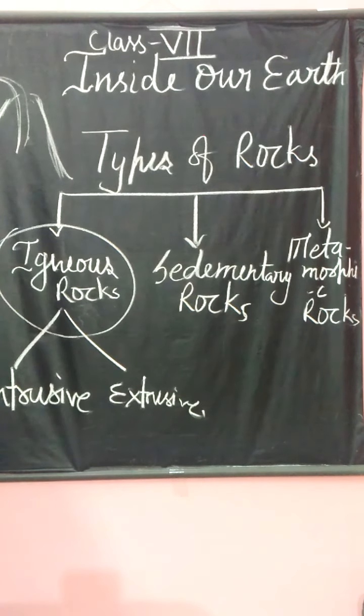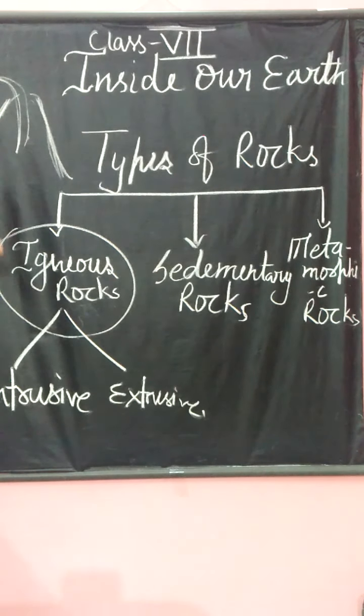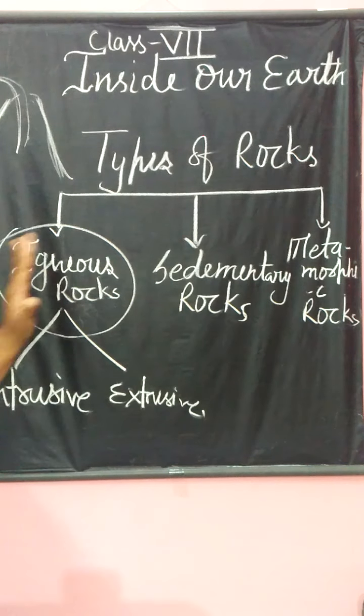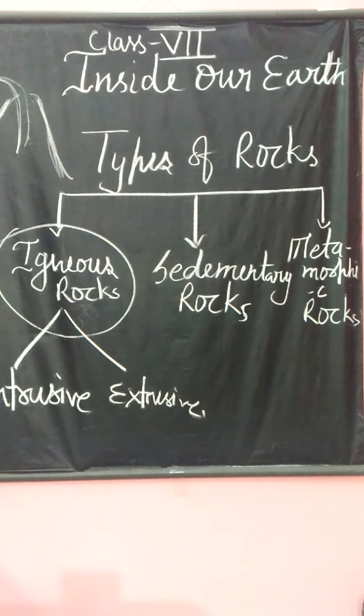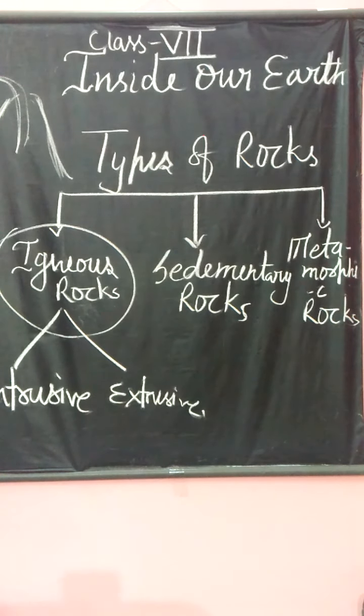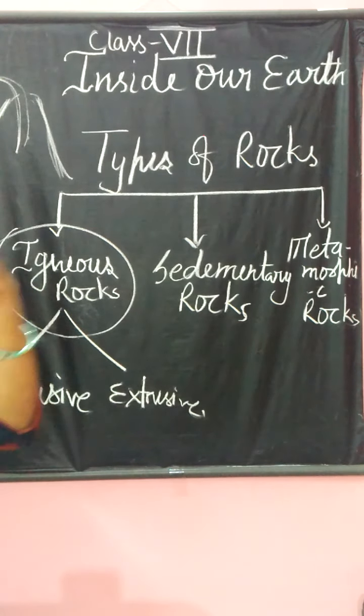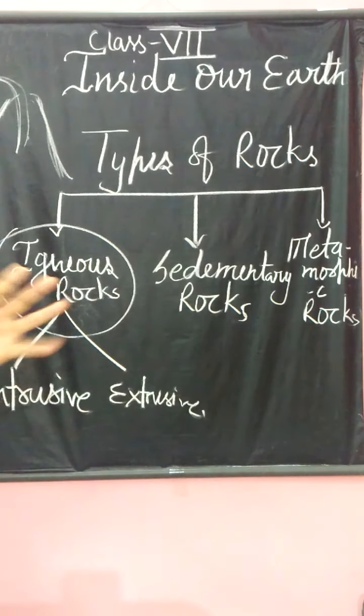So what is metamorphic? Just as we see the water cycle, in the same way there is a rock cycle also. First the molten magma cools down and becomes igneous rock, and after so many years of modifications it becomes sedimentary rock, formed by wind and water deposits.